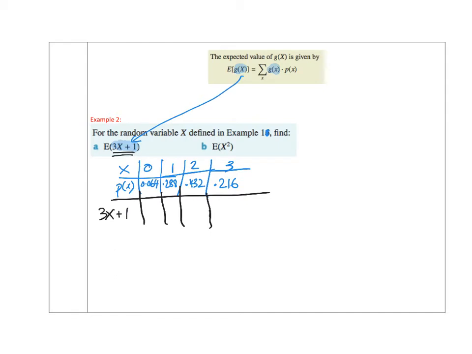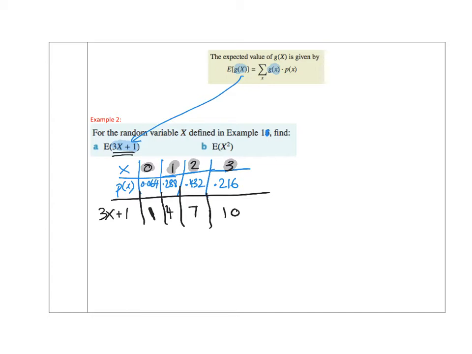So 3 times 0 plus 1 is 1. 3 times 1, which we're getting from up here, is 3, plus 1 is 4. 3 times 2 is 6, plus 1 is 7, and we got it from here. 3 times 3 is 9, plus 1 is 10.